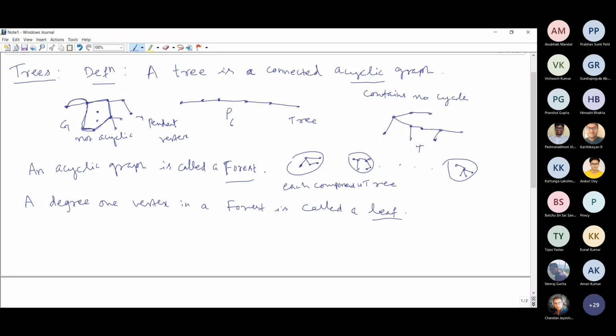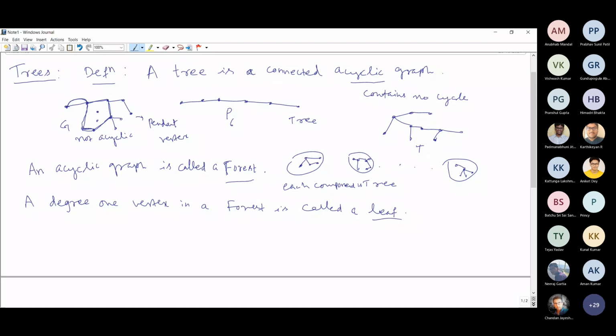Other than connectedness, what other condition can I impose with n vertices and n minus 1 edges, if I don't take connectivity? Any other condition? There is a unique path between every pair of vertices. Yes, that will also give you a tree.